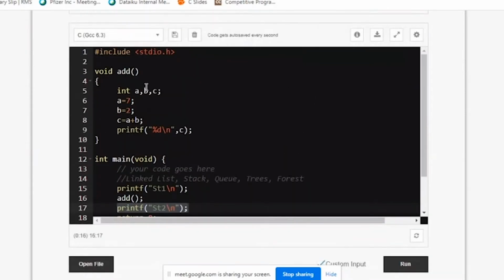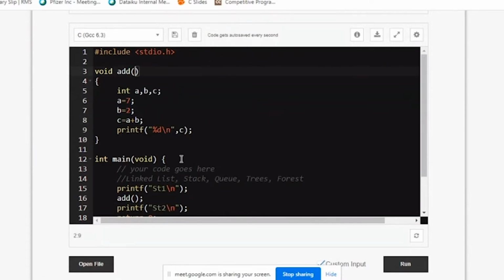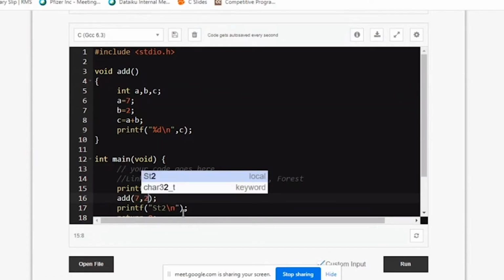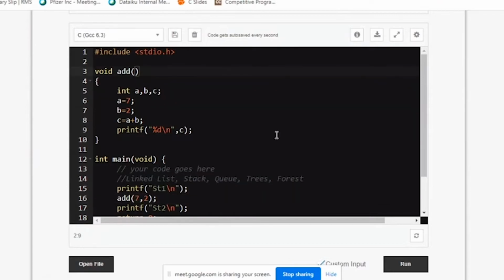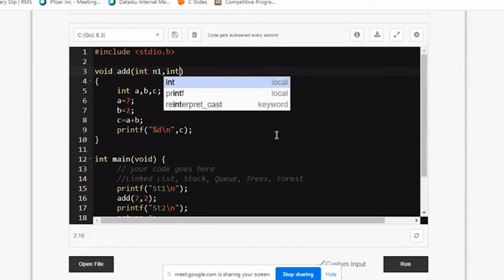Now, how can I make it work on different values? What happens here is it's a function without any parameters. You can see I'm not sending anything. I can make it like this. I can send the values here, 7 and 2. But what I'm writing here is both are integers. So let me give n1 int.